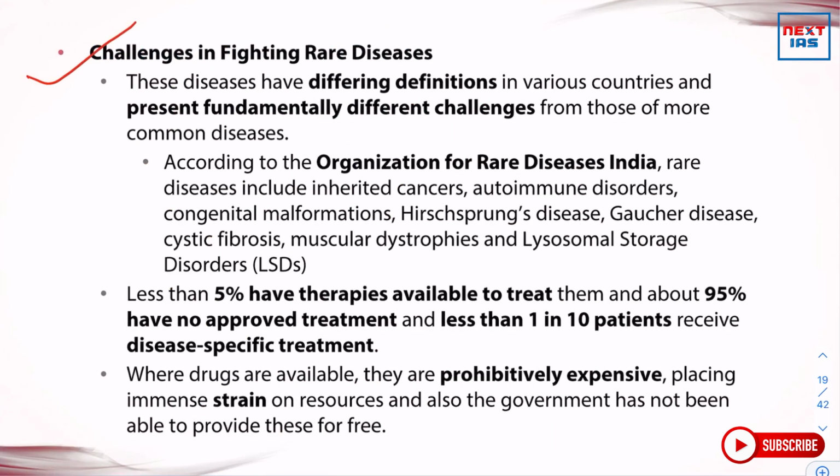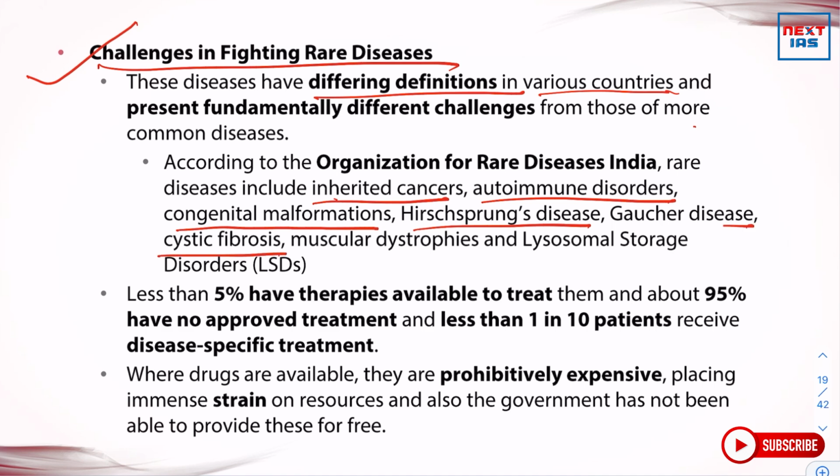Challenges in fighting rare diseases. These diseases have differing definitions in various countries and present fundamentally different challenges from those of more common diseases. According to the Organization for Rare Diseases India, rare diseases include inherited cancers, autoimmune disorders, congenital malformations, Hirschsprung's disease, Gaucher disease, cystic fibrosis, muscular dystrophies, and lysosomal storage disorders.